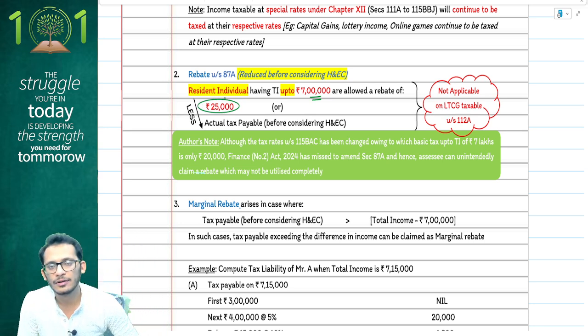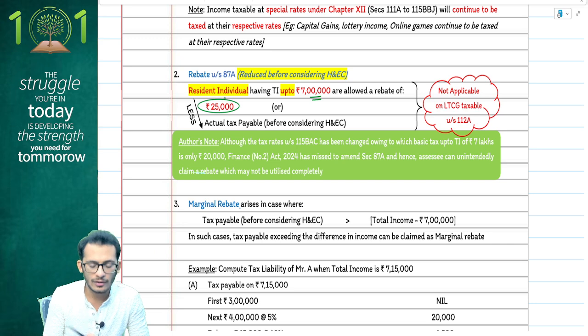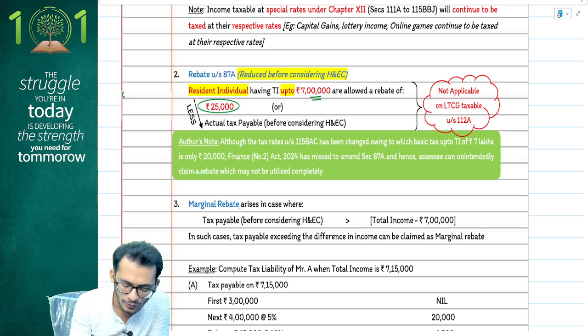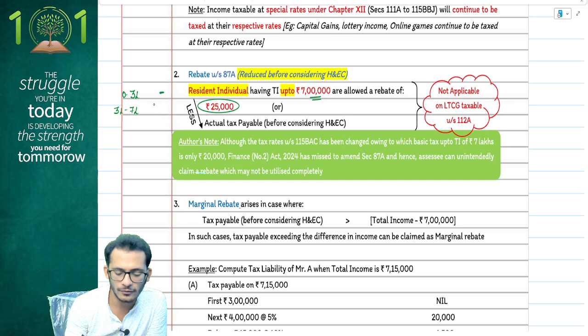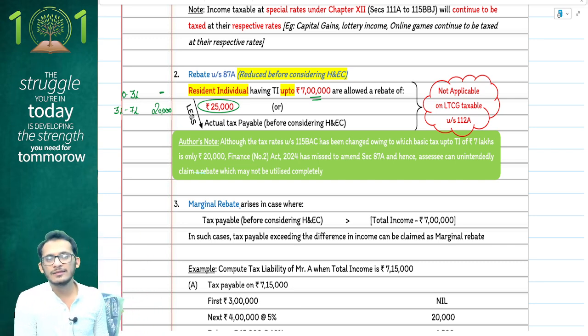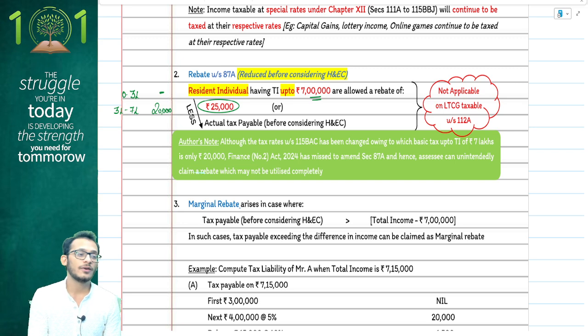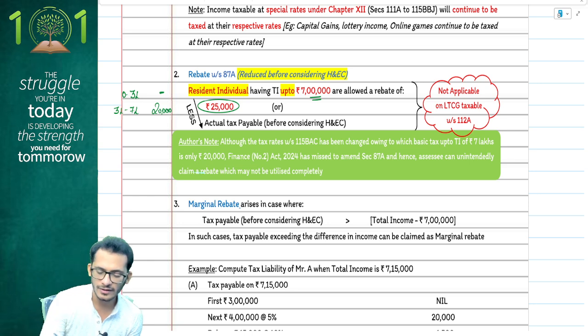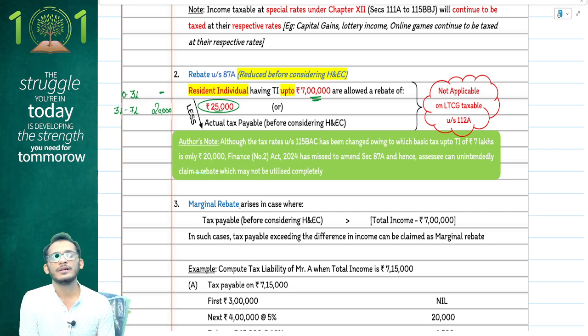If you technically notice, people, now for the first 7 lakh rupees, how will you compute tax? You will say for the first 0 to 3 lakhs, tax will be 0. From the 3 lakh to 7 lakhs, tax should be at the rate of 5%, which will give you a tax of 20,000 rupees. Now, in all ideal scenarios, income tax should have come and changed the rebate slab also. They should have given you a rebate of 20,000 for the first 7 lakh rupees.